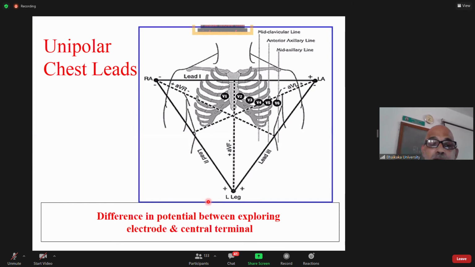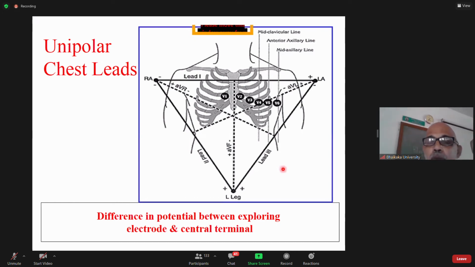Now let us look at the six unipolar chest leads, their location. The heart is centrally placed. The six unipolar chest leads are V1, V2, V3, V4, V5, V6. Unipolar means one is a positive electrode, the recording electrode, and the negative electrode is of zero potential. So if you connect all electrodes, right arm and left leg together, it will be zero potential.